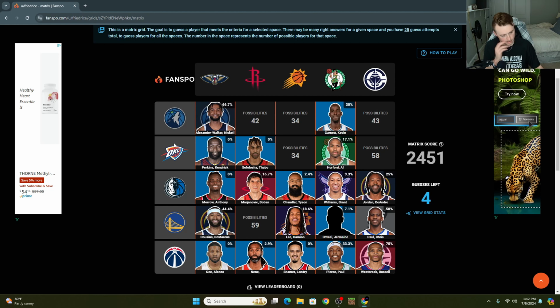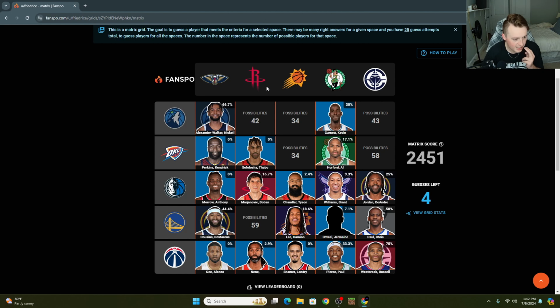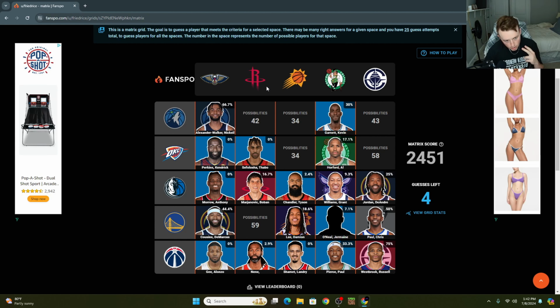Interesting. Oh, this is so hard. Warriors, Rockets, Warriors, Rockets, Warriors, Rockets. There's something there. The obvious one is Chris Paul, but what am I missing? Am I missing a super obvious player again? It's really going to piss me off. This is the one that has the most overlap. What the hell am I missing?